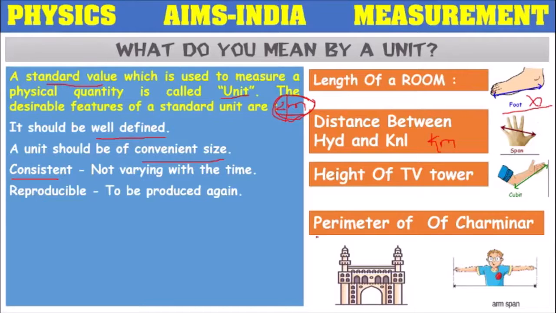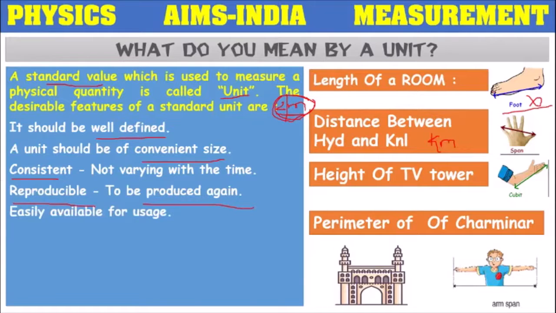He called that employee with whom he measured the perimeter, but that employee is not available. So this arm span is not reliable, it is not reproducible. We should make use of units that can be produced again, used again at any place, in any circumstances.